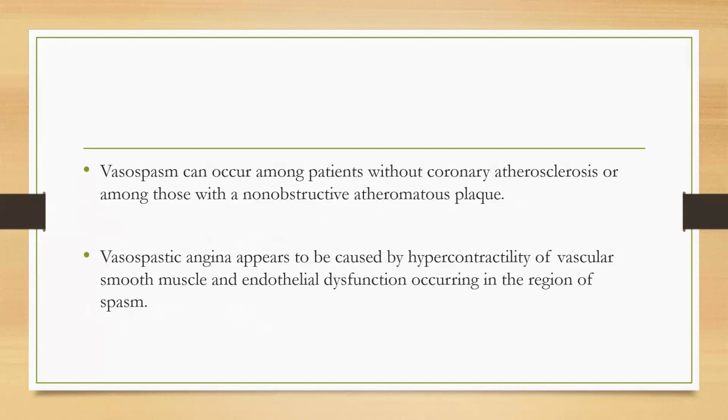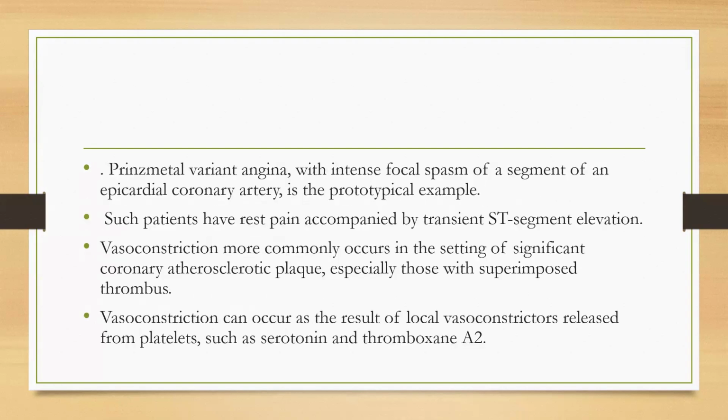Vasospastic angina appears to be caused by hypercontractility of vascular smooth muscle and endothelial dysfunction occurring in the region of the spasm. Prinzmetal variant angina, with intense focal spasm of a segment of the epicardial coronary artery, is the prototypical example. Such patients have rest pain accompanied by transient ST segment elevation.